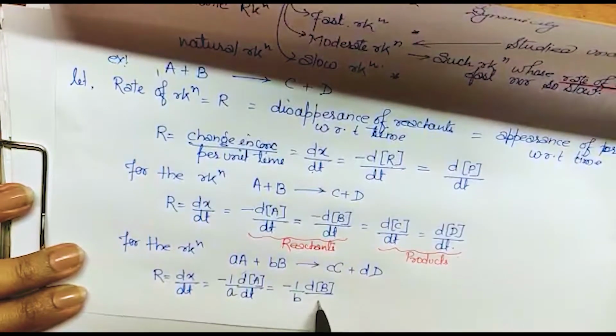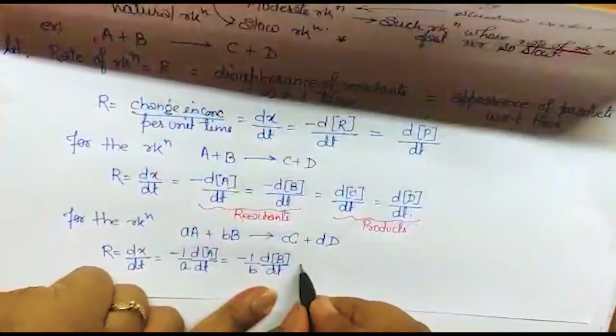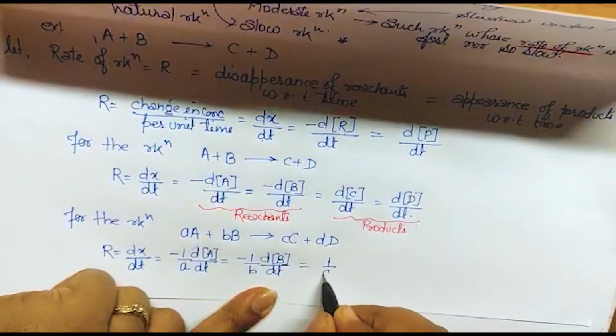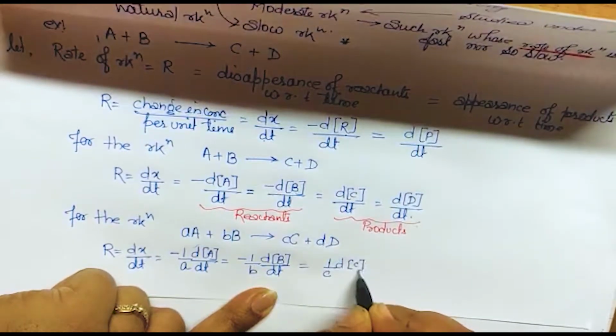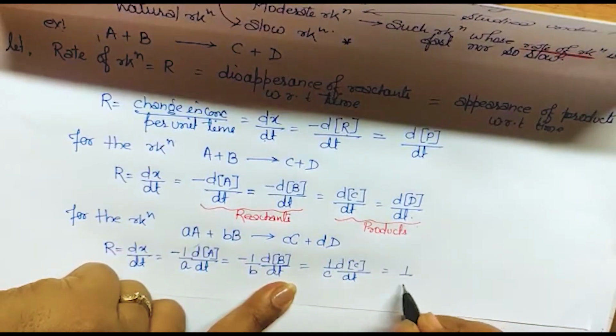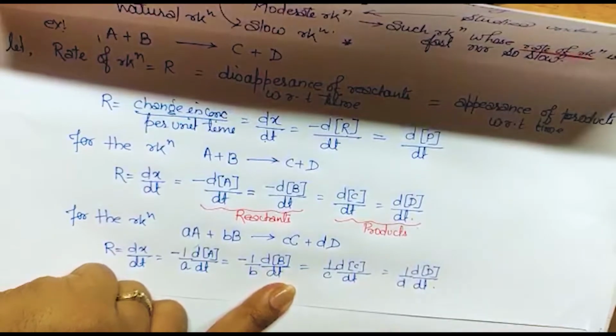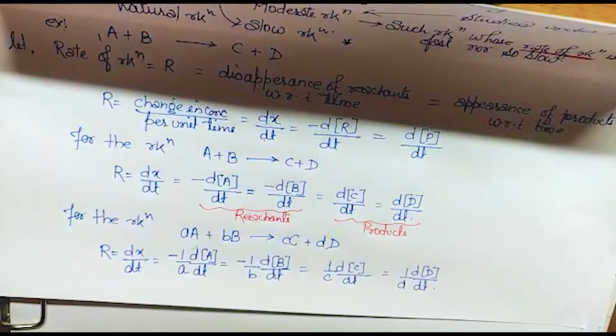So the stoichiometric coefficient will convert into the denominator, and this will be 1 by c dC upon dt is equal to 1 upon d dD upon dt. Okay, there will be some questions based on this, so we will do that also.